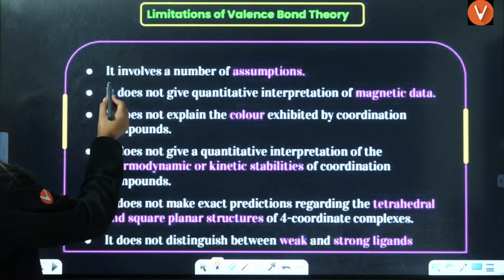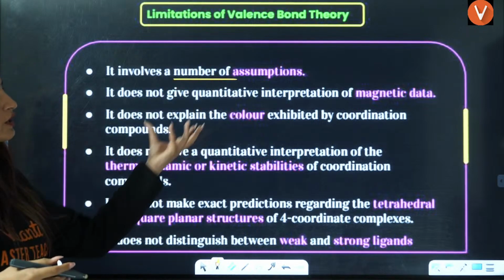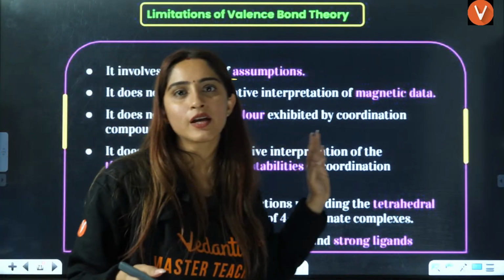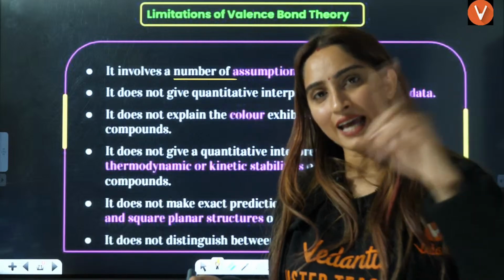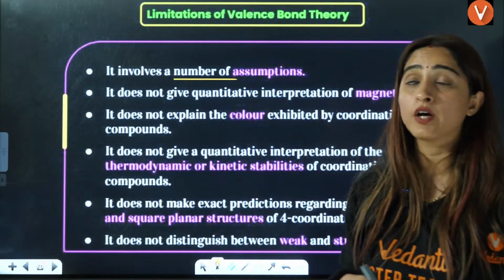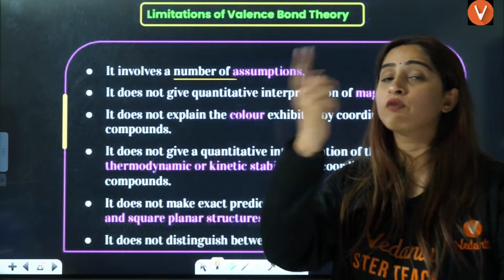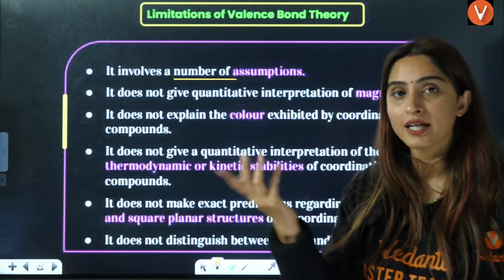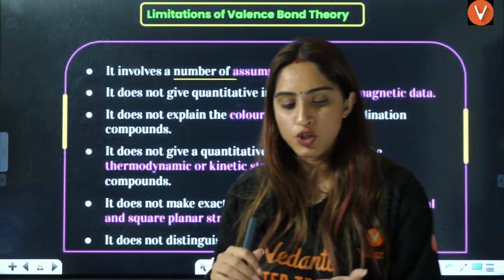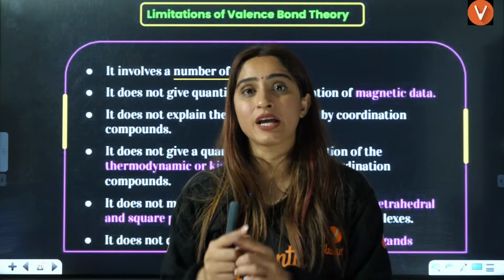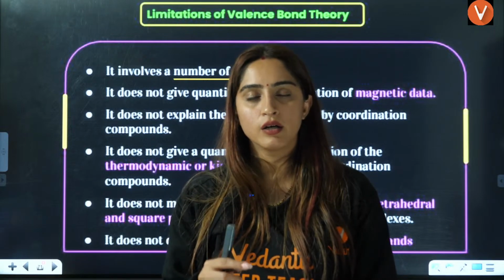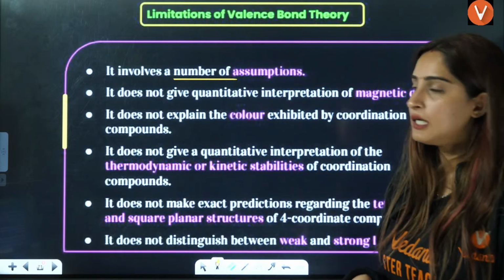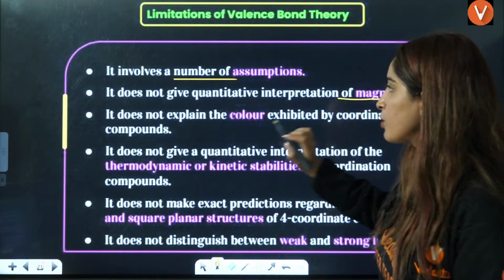Limitations of VBT were: it involves a number of assumptions. It does not give quantitative interpretation of magnetic data. You will say, ma'am, it is giving us magnetic data. Actually, in reality, it was not giving us magnetic data. We had to tell the magnetic data, then we were finding whether pairing is happening or not. That was in reality of VBT. Scientists knew that this is paramagnetic. After that, they were checking how many unpaired electrons, whether pairing is occurring or not, from the magnetic data. So that is why magnetic data was not proper.